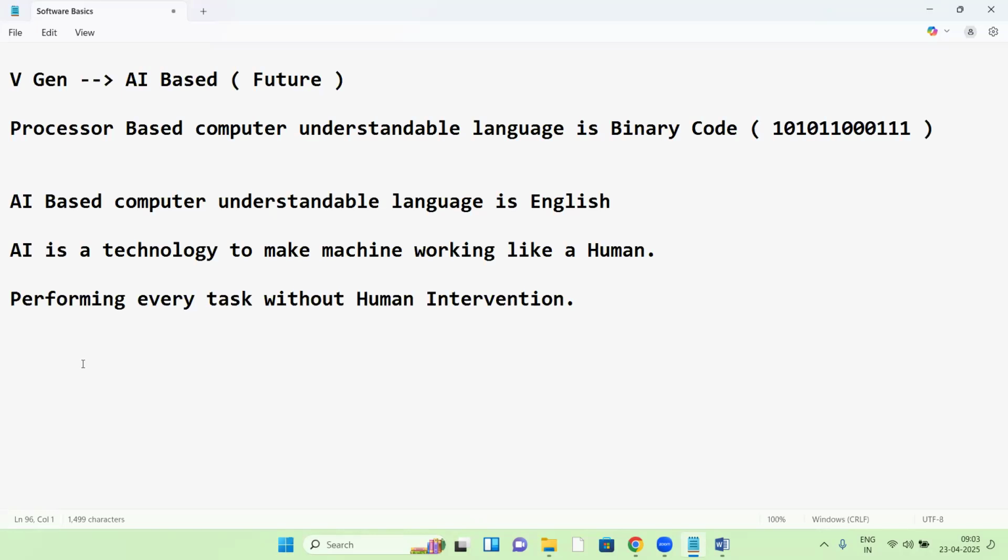For example, closing the door. If you ask it to close the door, it will close the door. Suppose you ask to power off, switch off, switch on, fan, power on, washing machine, off, on, like this, like a human being. That machine works like a human being. Next, one more thing here. You can chat with the AI machine. You can talk to the AI machine.